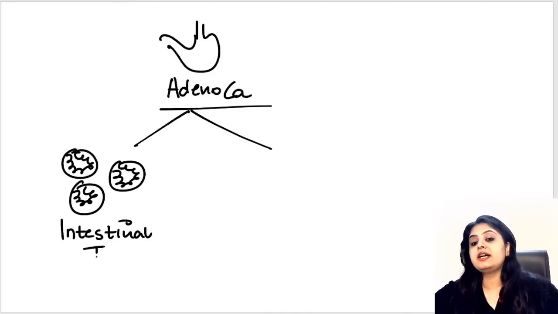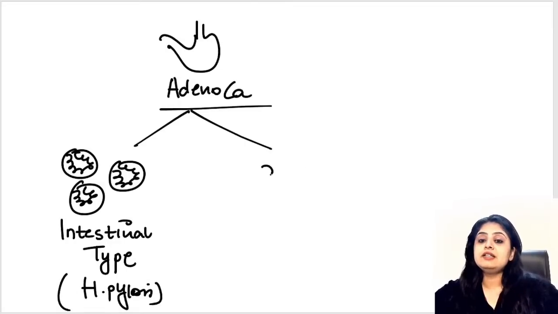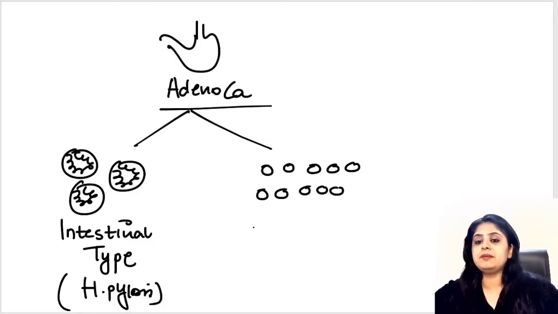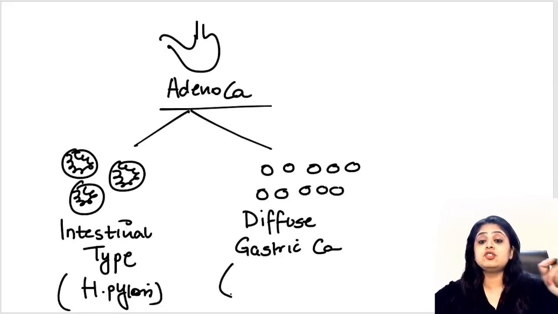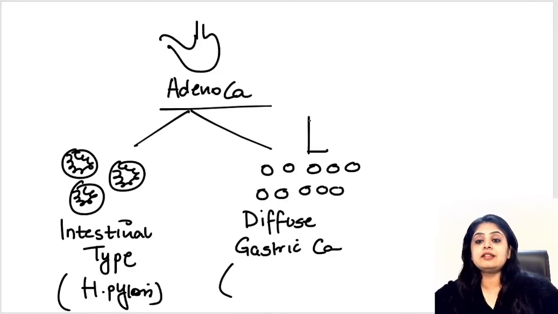That is the one that is frequently caused by H. pylori. The second one is where no gland is formed, just separate individual cells. Diffuse gastric cancer. Diffuse gastric cancer is usually not associated with H. pylori. Diffuse gastric cancer is a genetic mutation. This is also important. And this diffuse gastric cancer is Linitis plastica.